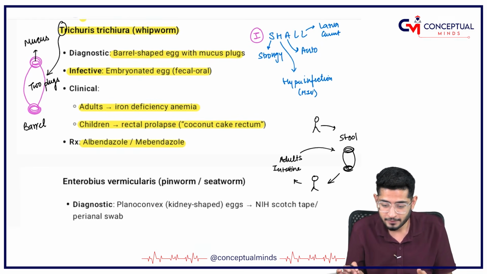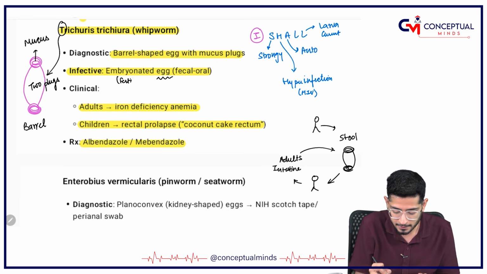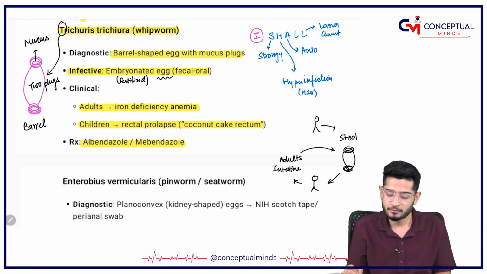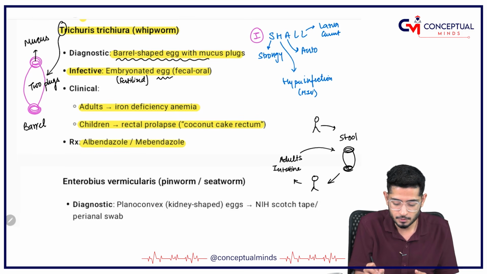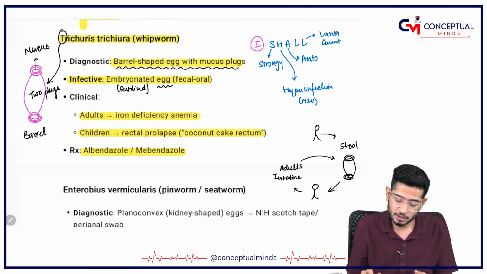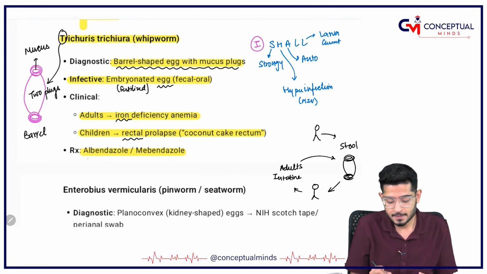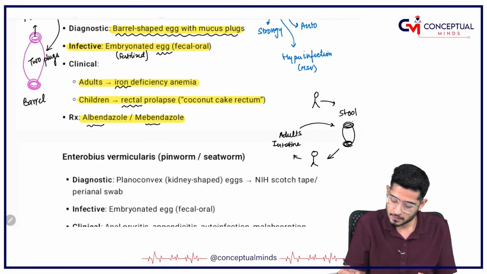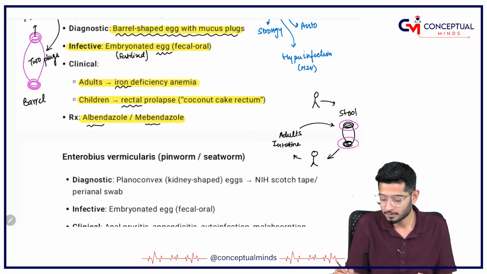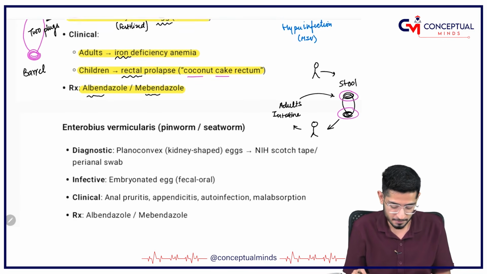So the infective stage, if you see, is the egg only, but a fertilized egg. Embryonated egg means it is fertilized. So infection is caused by the fertilized egg, but in stool you will again see the same barrel-shaped eggs with the mucus plugs. In adults, Trichuris causes iron deficiency anemia. In children, it causes rectal prolapse, and the treatment is albendazole and mebendazole. You can remember it like this also: this is also looking like a cake, na? So coconut cake, like that you can remember.